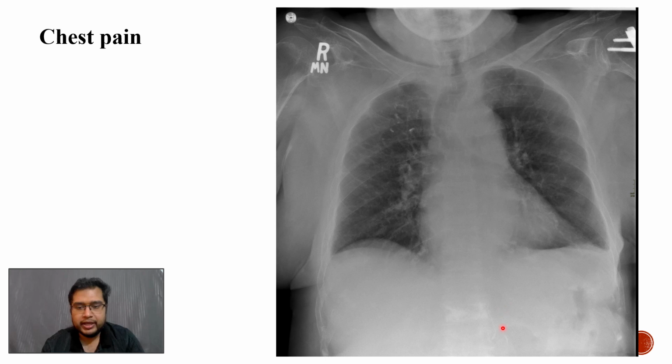There is retrocardiac opacity along the course of the thoracic aorta, suggesting a thoracic aortic aneurysm. A very important finding to be picked up here is post vertebroplasty of the L1 vertebra with vertically oriented cement extravasation in the paravertebral vein. So this important finding gives away the diagnosis of cement embolism, leading to acute chest pain, and urgent referral to the medical team or the pulmonary medicine team is required in this particular case to manage it.